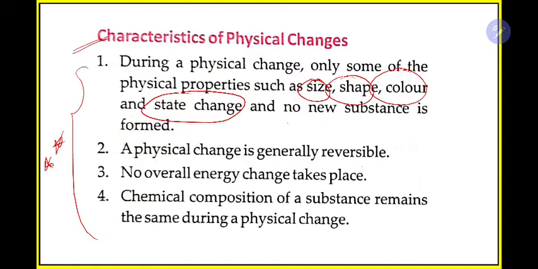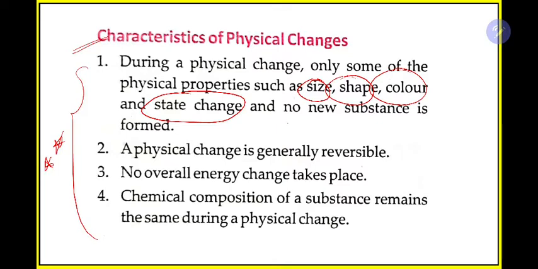During any physical change only 4 things will change. That is, the size of the substance will change, the shape will change, the color may change, and the state may change. Size means earlier it was small, now it may be big, or earlier it was big, now it is small. Shape means, for example, earlier it is round, now it can be square.